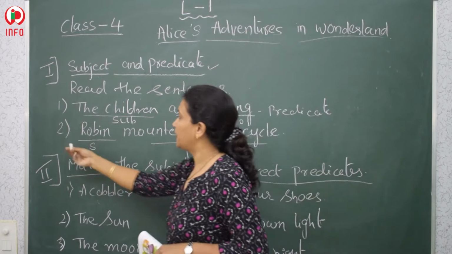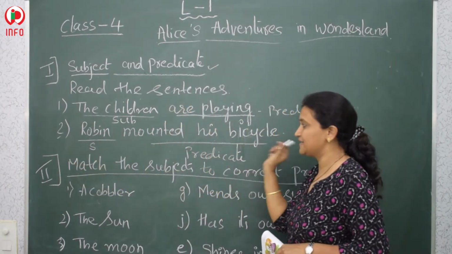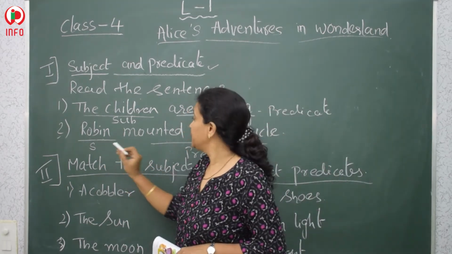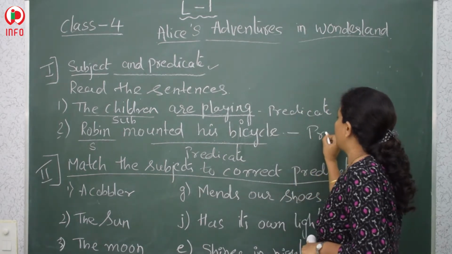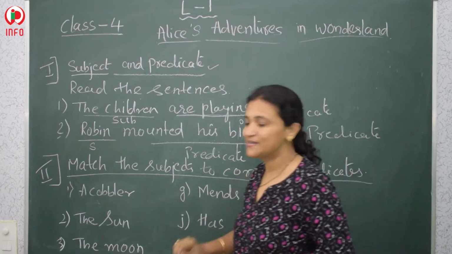Done with this. And what is the second one? Robin mounted his bicycle. So Robin is the subject here and mounted his bicycle is the predicate. Okay, I hope you all understood, children.